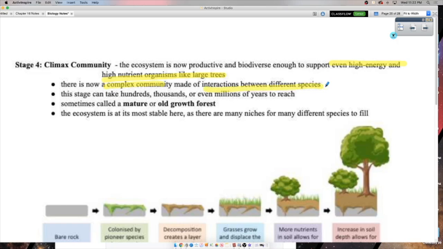Think about where we started. We started with no species at all. And then we started with some lichens and bacteria. That's a low biodiversity, right? It's not very complex. It's a pretty simple ecosystem. But now we've built up this complex food web of lots of different populations in the community interacting.